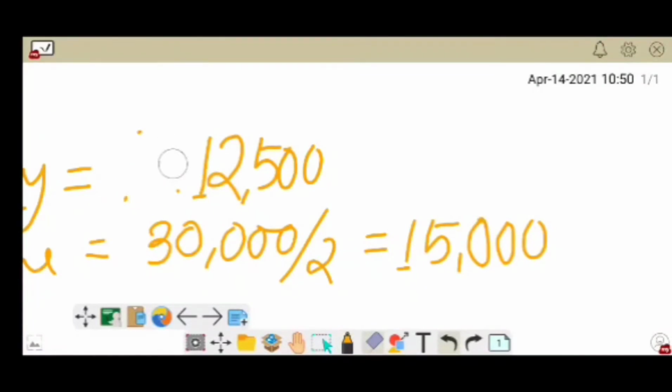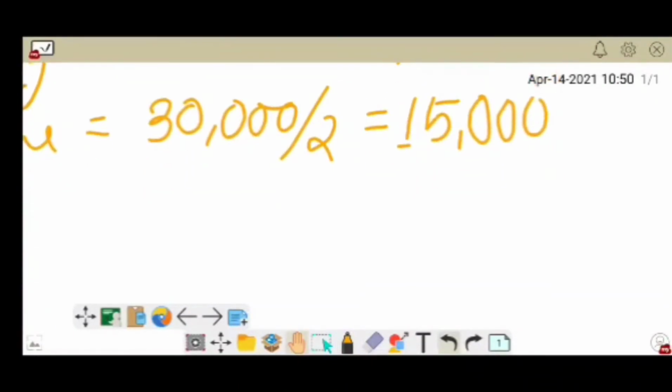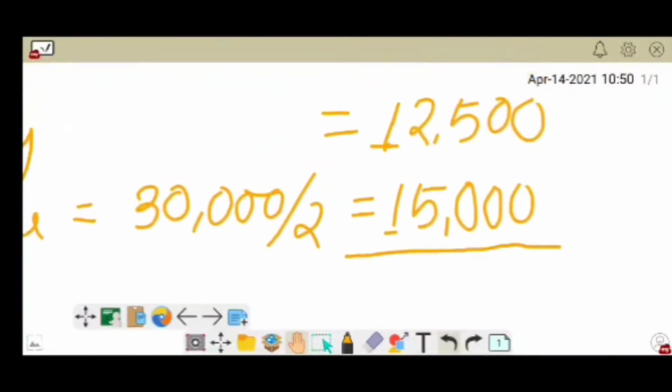And I think I should write this amount here, 12,500, so you can add this amount easily. Okay. So we'll make the summation, that is 27,500.